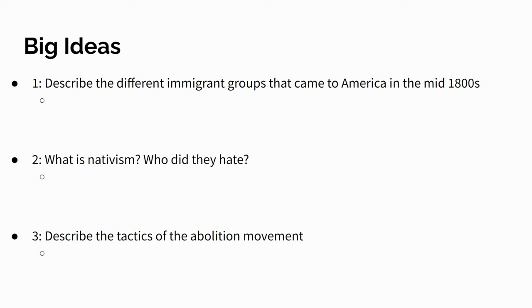Let's make sure we get our big ideas down. So number one, describe the different immigrant groups that came to America in the mid-1800s. Number two, what is nativism and who do they hate? And number three, describe the tactics of the abolition movement.